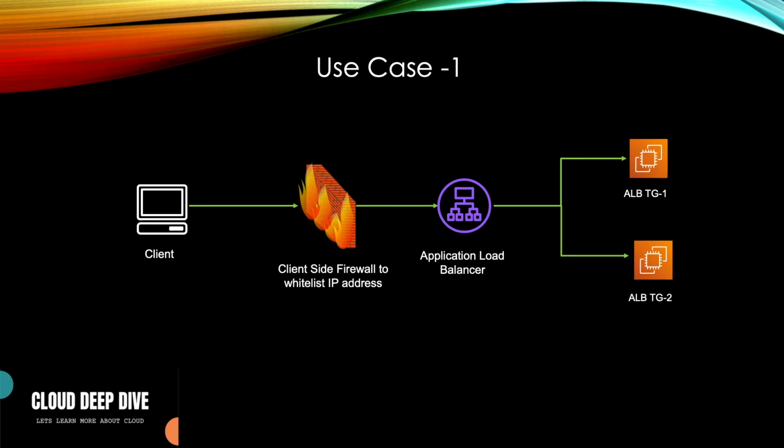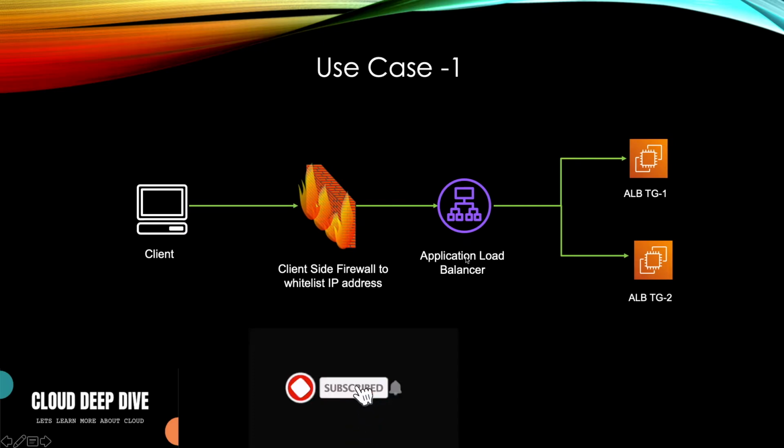So it was a pain point for the organization: what list do they need to whitelist? Either they have to whitelist all the IP addresses of AWS associated with ALB at a high level in the particular region, but that's a pretty wide range.